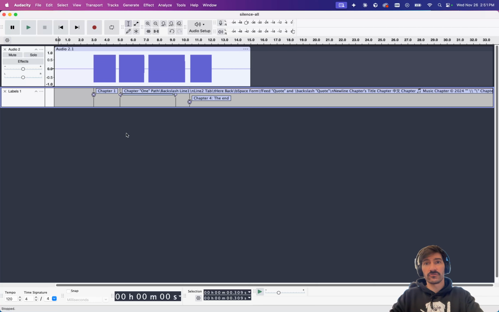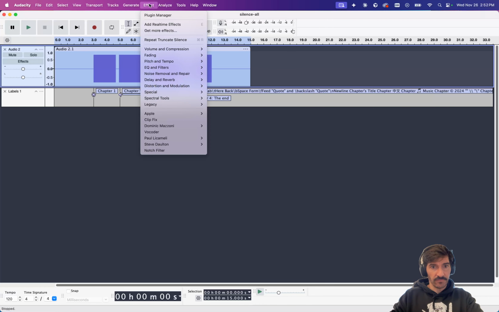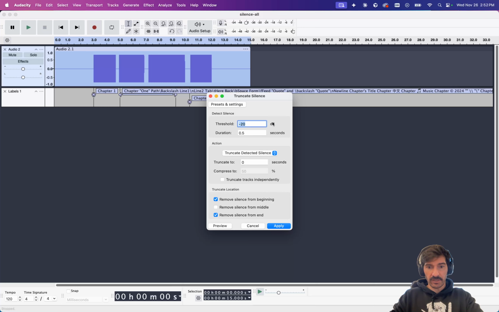And while many users do want to trim silence from the start and end, it's kind of unlikely that they want to remove all silence from all portions of a track, as there are likely dramatic pauses or other silences in either a vocal or an instrumental track. So we added some more granularity to the truncate silence option. So if we select our audio track here, and then we go to Effect, Special, Truncate Silence, we have our